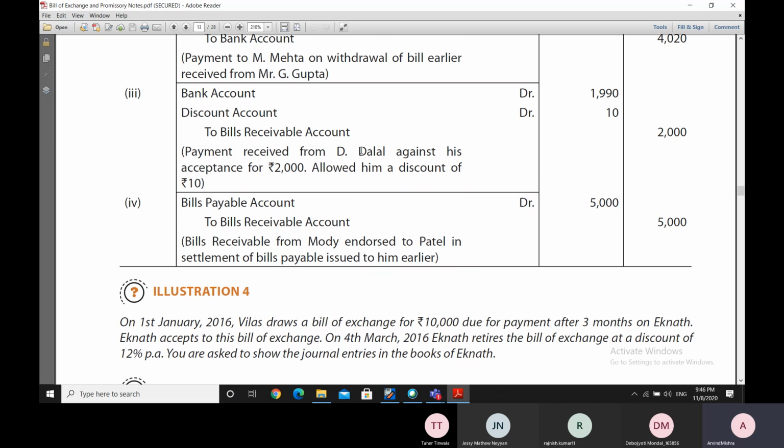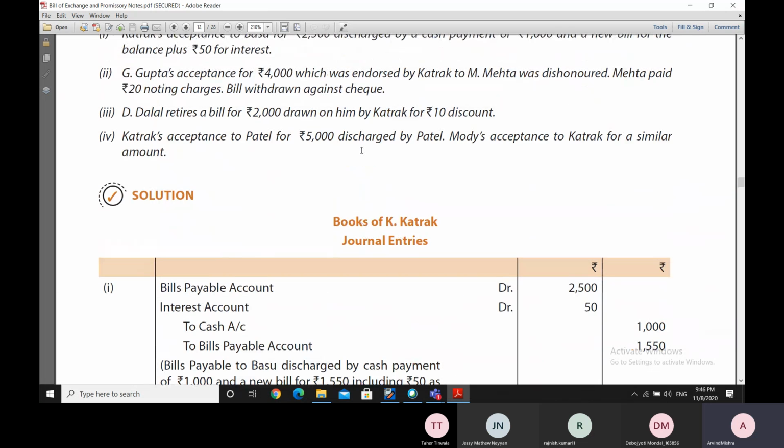Now thereafter, let us go to the fourth entry, and the fourth entry is Khattak's acceptance to Patel for 5000 rupees discharged by Patel. Khattak has accepted a bill from Patel, which was discharged by Patel. Modi's acceptance to Khattak for a similar amount.